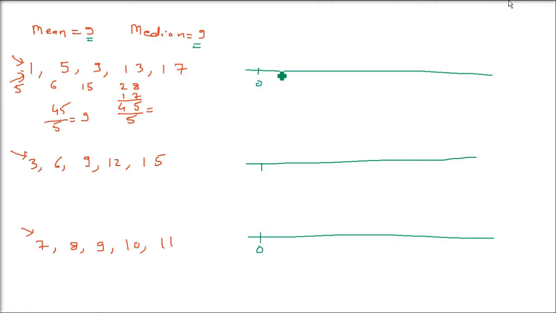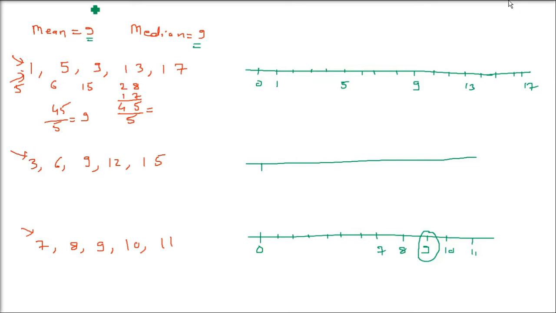These are three number lines. First, we start with 0. The first number is 1, then we point out 5. These numbers in the distribution are in ascending order, so we can point out those values which we have in these distributions: 1, 5, 9, 13, and 17 here. Then we have 3, 6, 9, 12, 15. I'll skip it because the problem will be easily seen from the first and last. So I'm writing 7, 8, then I have 9, 10 and 11.